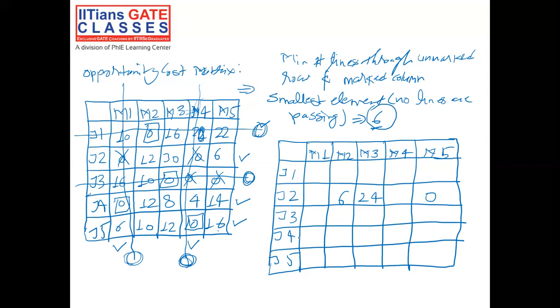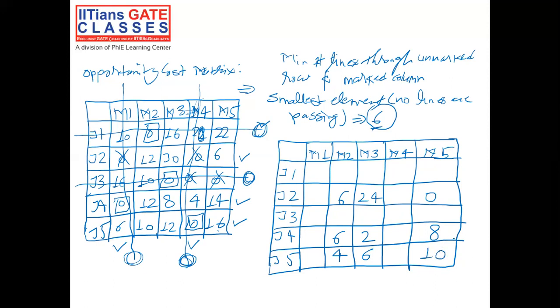Now come to row 4. 12 minus 6 is 6. 8 minus 6 is 2. And at J4 M5 location, 14 minus 6 is 8. Now at location J5 M2, 10 minus 6 is 4, and 12 minus 6 is 6, and 16 minus 6 is 10.